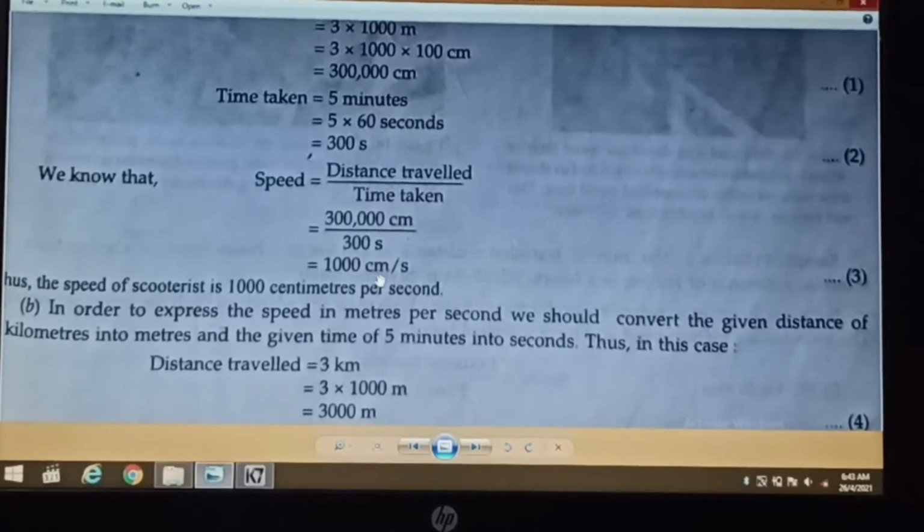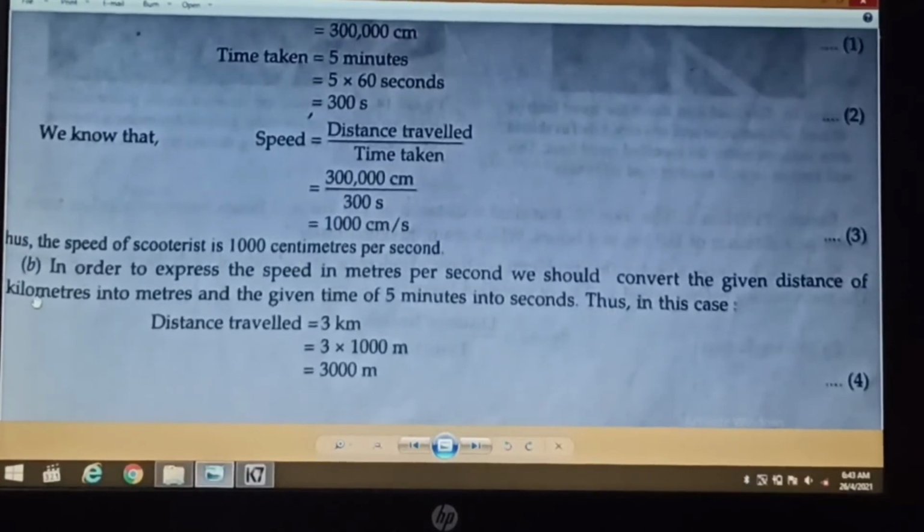Okay, it means that we get the answer that the scooterist's speed in centimeters per second is 1000 centimeters per second, right? That means the scooterist covers 1000 centimeters in 1 second. Okay,